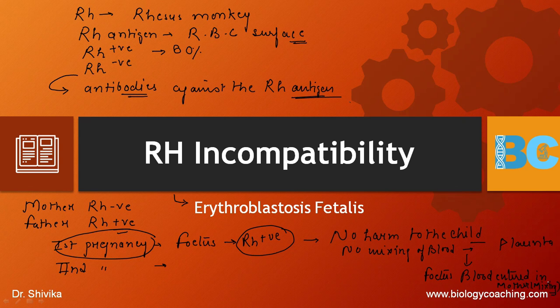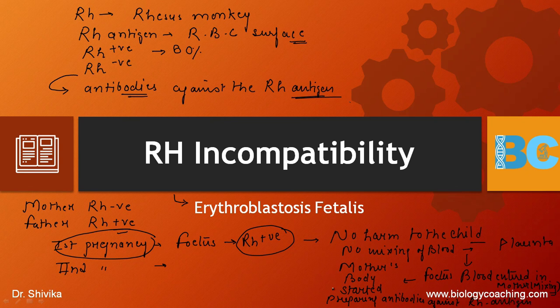So here, after the mixing, what happened? The mother's body started preparing antibodies against the Rh antigen, right?